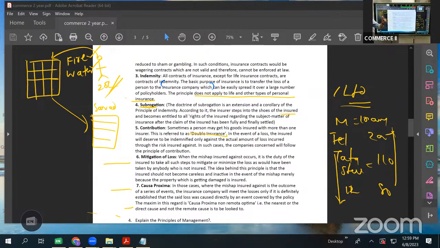From there, the thieves stole away the stock. So what is the exact reason for loss? It is the theft. It is not fire. And this theft clause was not included in the insurance policy or the contract. That is why he is not going to get any claim. So causa proxima means the exact reason for loss.